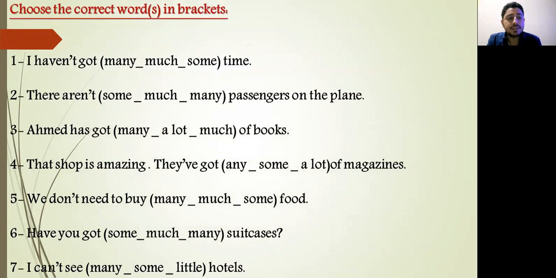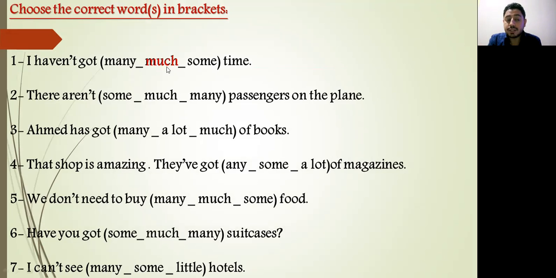Let's move to the next exercise. Choice. Choose the correct word in brackets. Number 1, I haven't got space time. Many time, much time, or some time. Here, to answer this question, you have to look at this word and ask yourself, is it a countable noun or uncountable noun? Time, what is it? Sure, it's an uncountable noun. So I have to put much. I haven't got much time because time is an uncountable noun.